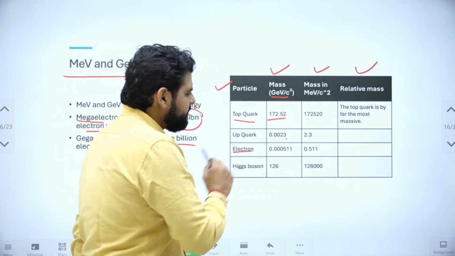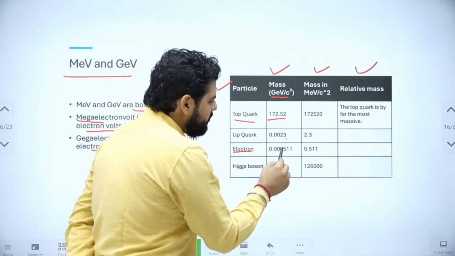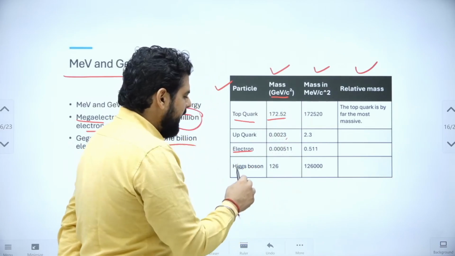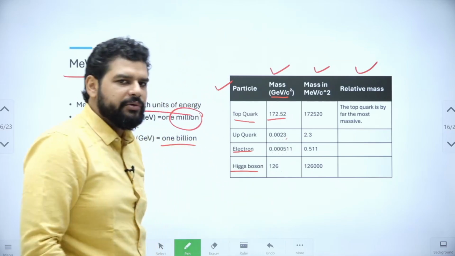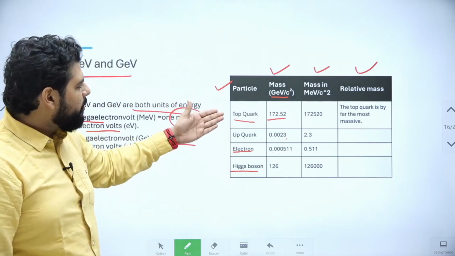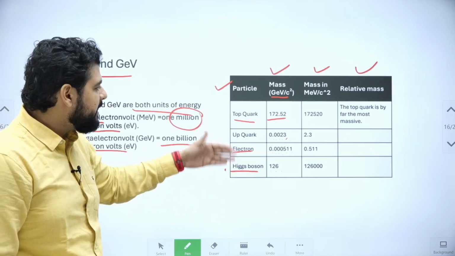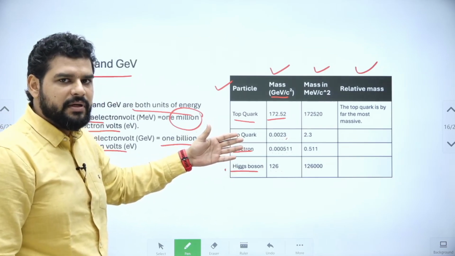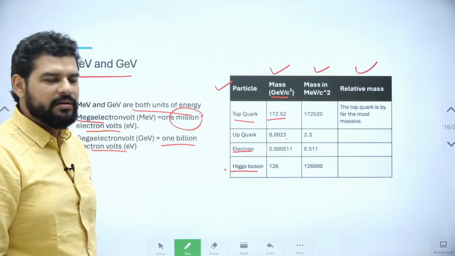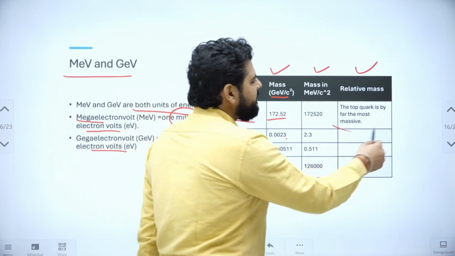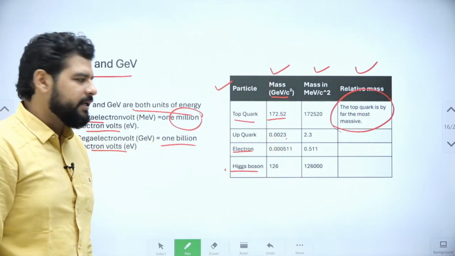Next, the electron in GeV has a mass of 0.000511, and the Higgs boson has a mass of 126. As you can see, the top quark is closely related to the Higgs boson rather than its own sibling quarks. So the top quark is by far the most massive. This I wanted to show you. Let's move ahead.